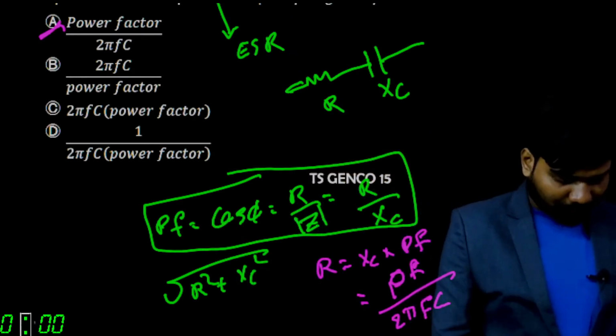That's all about today's session. Those are the questions given from network analysis. For TSGENCO, there is something called network synthesis. Foster form, Cauer form, all these are part of network synthesis. We discussed the questions from network analysis. I think you know the difference between analysis and synthesis. If you have any questions on what I discussed so far, you can ask me. I'll take up those questions. Otherwise, we'll end the session.